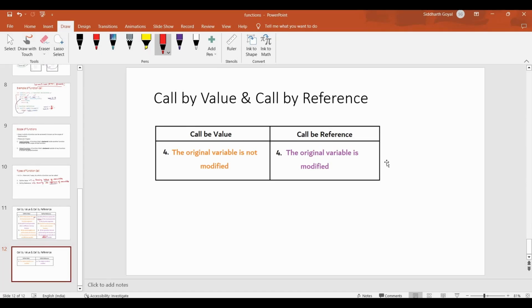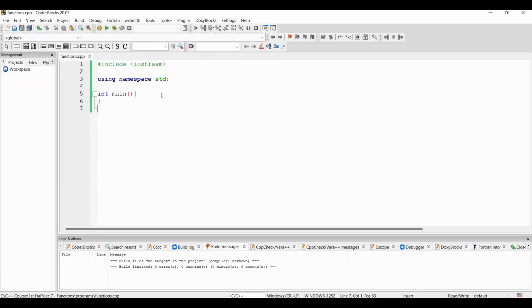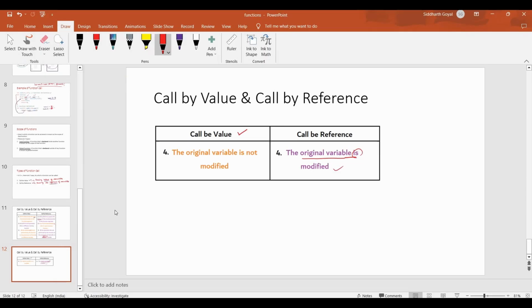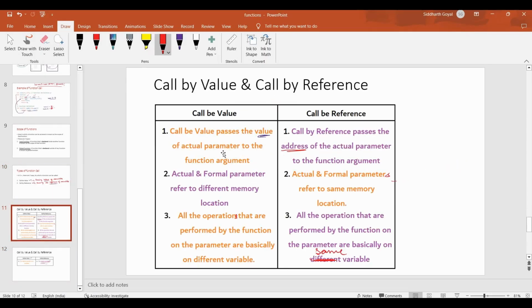In call by value, the original variable is not modified, obviously, because two separate variables are there. But in call by reference, the original variable is modified. All right, so I guess you have understood it. Let's write a program. We will do a separate demonstration for call by reference once we study pointers.